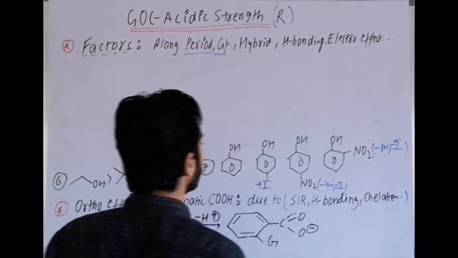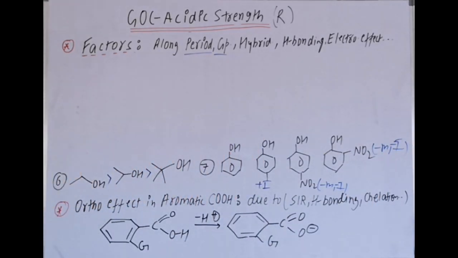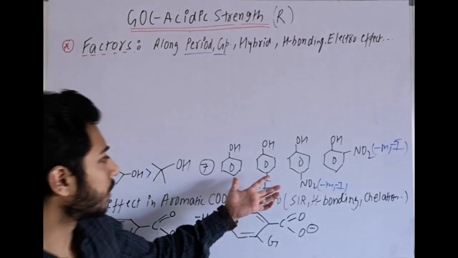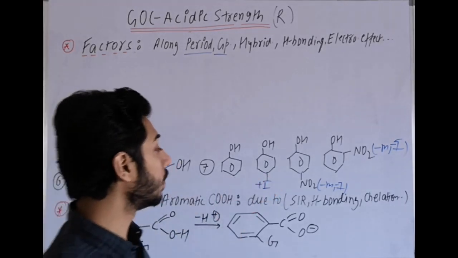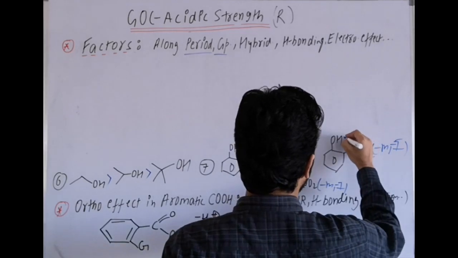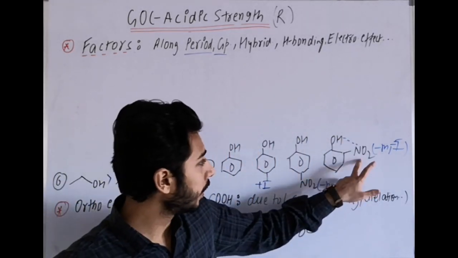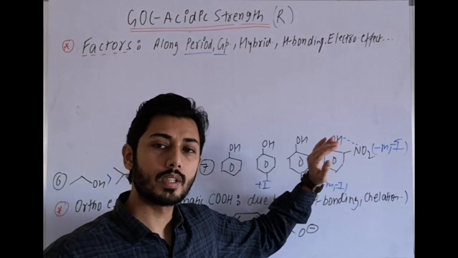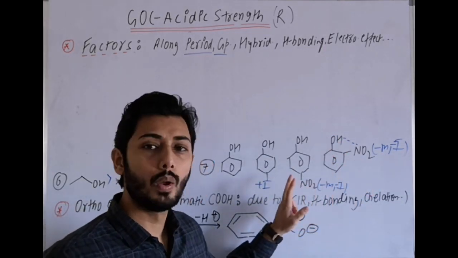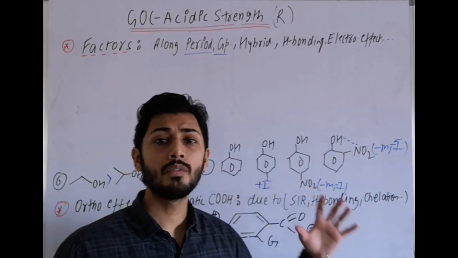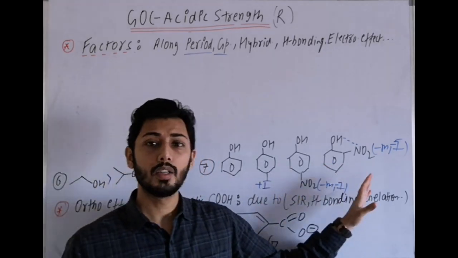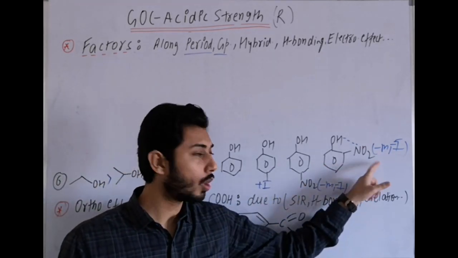Now the important point is, among them, third and fourth will be most acidic as compared to first and second. Now between 3 and 4, due to intra-H bonding in the fourth, ortho-nitrophenol is slightly less acidic as compared to para-nitrophenol. Why? Because there is intra-H bonding, although it has a strong withdrawing effect.